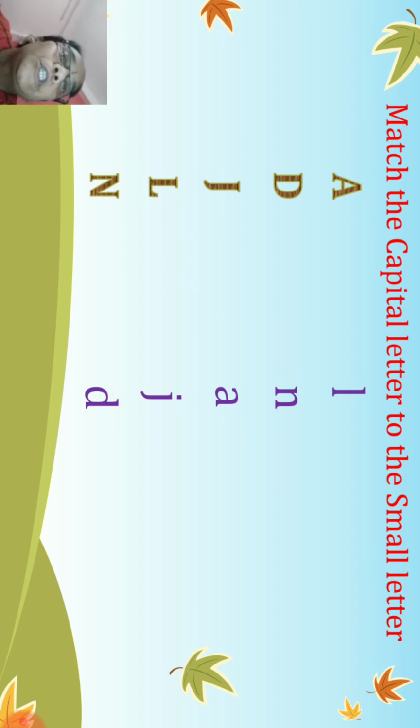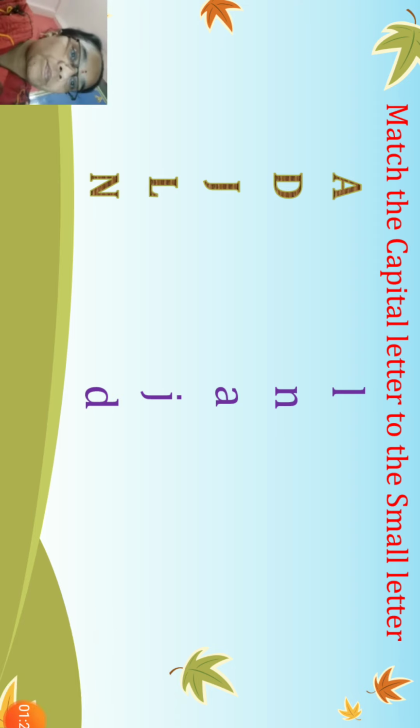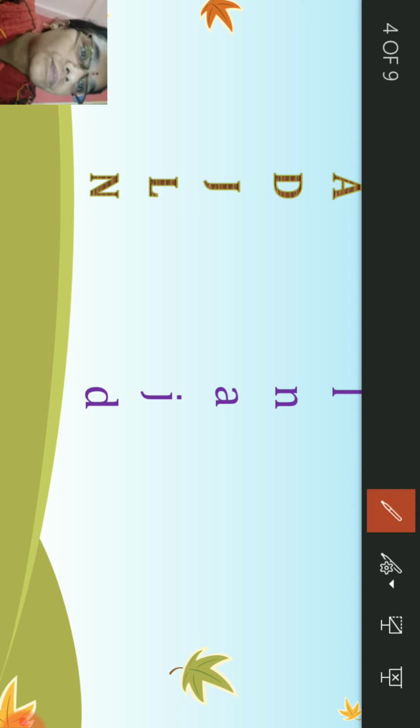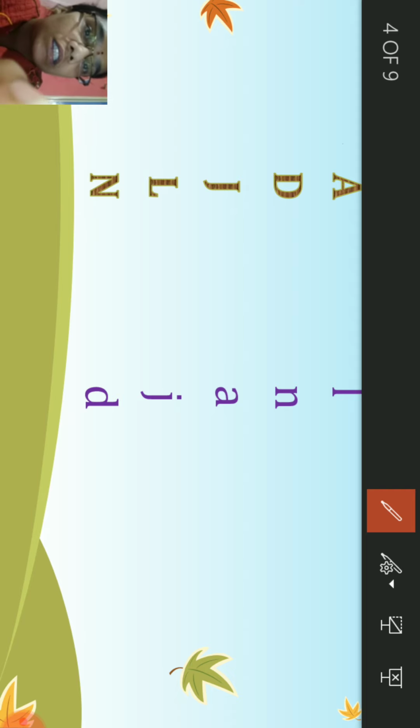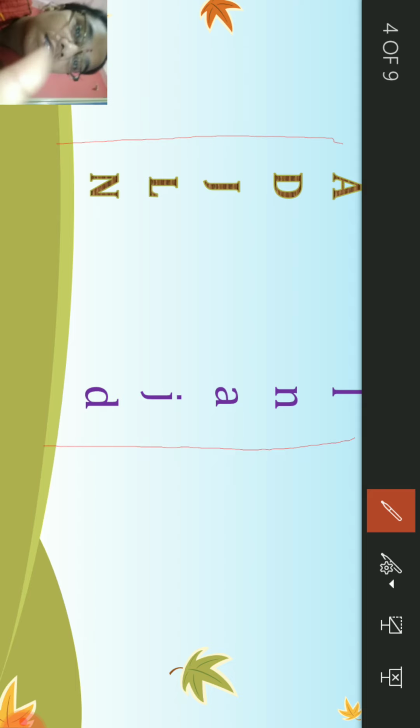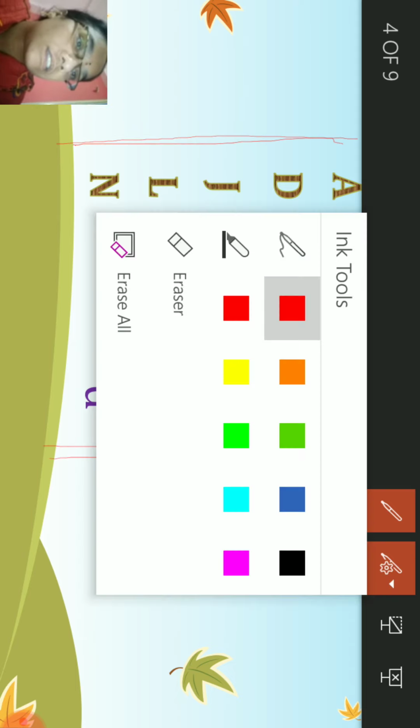Next, we will learn to match the capital letters to the small letters. Our topic is match the capital letters to the small letters. Okay, children, this is the left side and this is the right side.